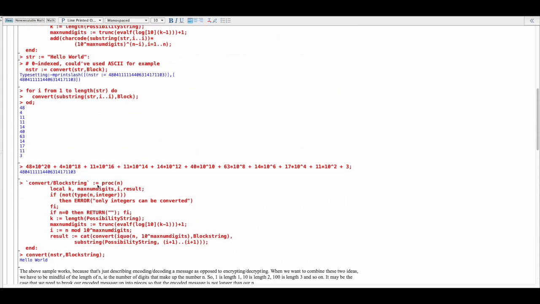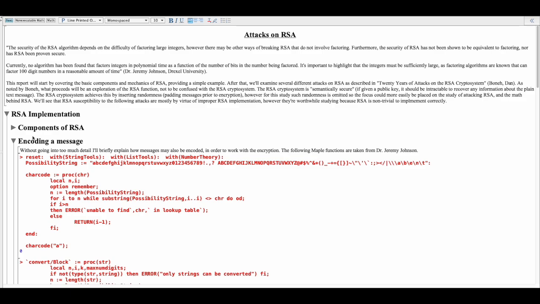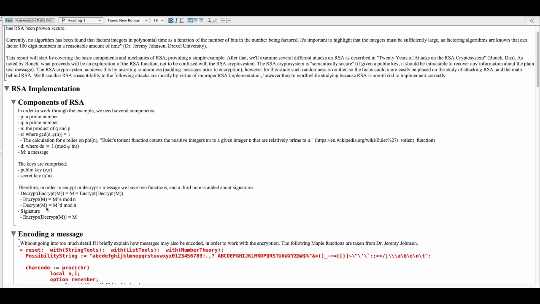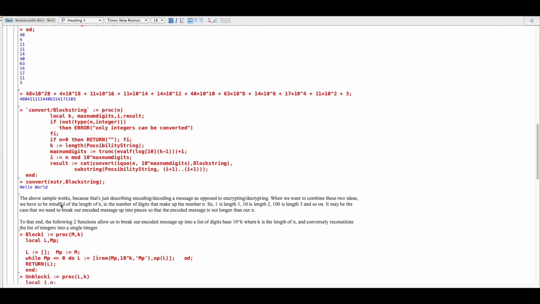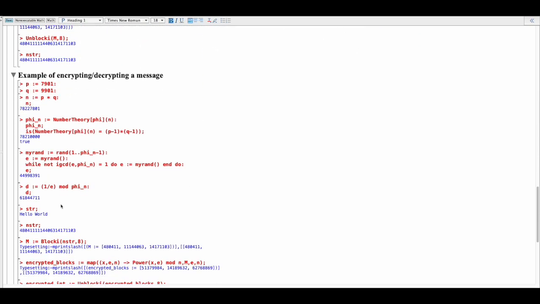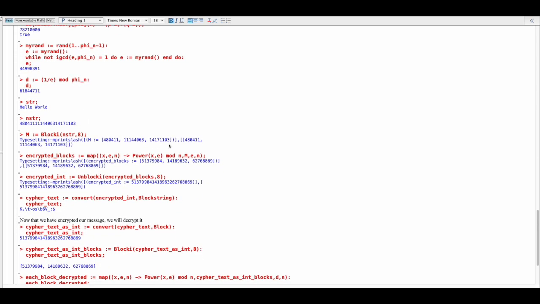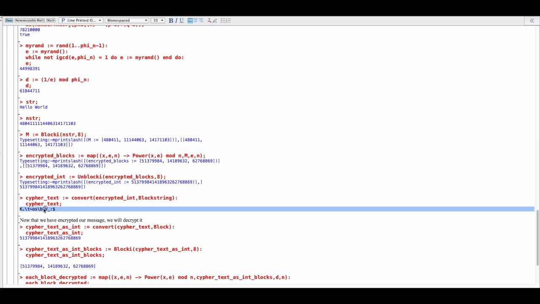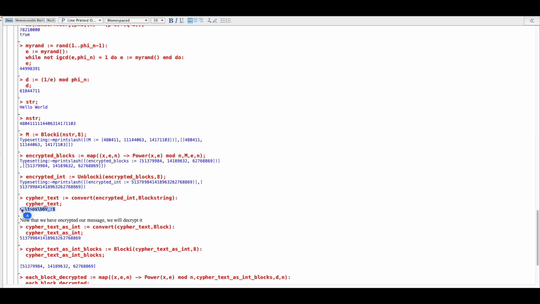Just scrolling back up a moment, I mentioned that the encryption function is raising the message to E mod n. So that's what we're doing down here. Then we take those encrypted blocks and make it one big number, then we can convert it to a string. So "hello world," when it's encrypted, now looks like this.